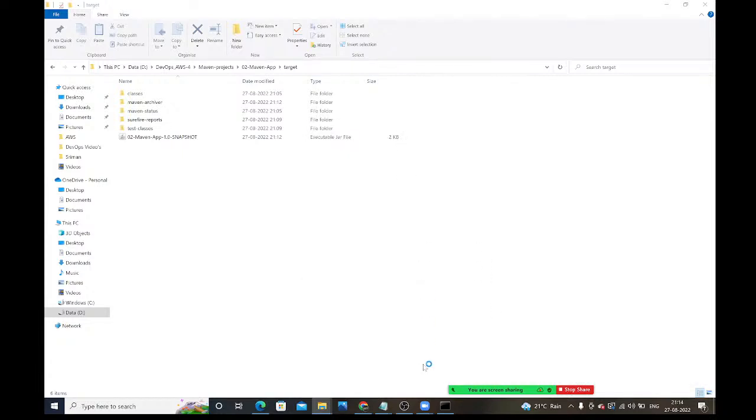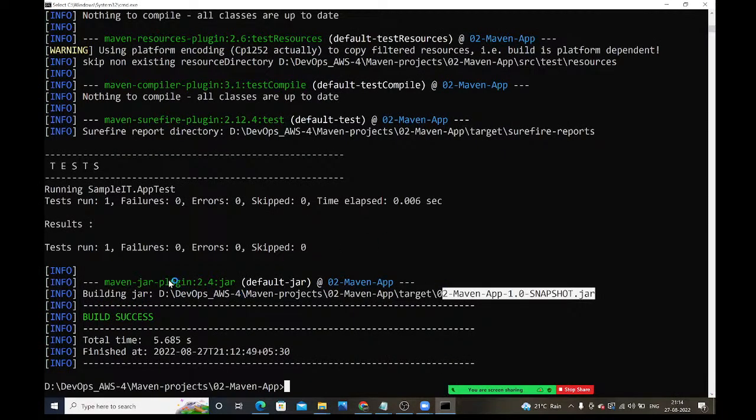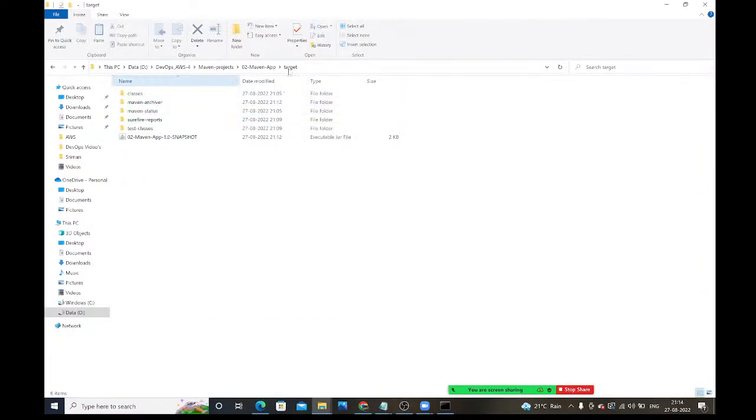And for everything we will get the build success message. If you run any goal in this, we will get build success. Why? Because Maven is a build tool. Building means all these things we are doing. So if you run any goal, we will get build success. We have shortcuts, I will tell. Instead of doing clean, compile one by one, we have shortcuts. Then you will get to know. Give me some time. I will tell.